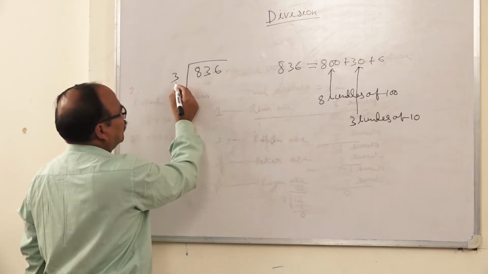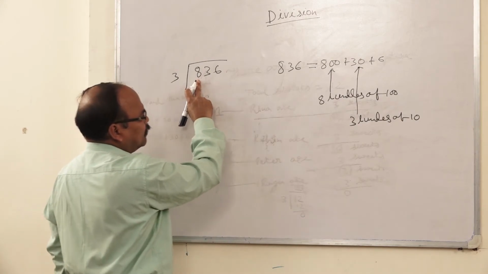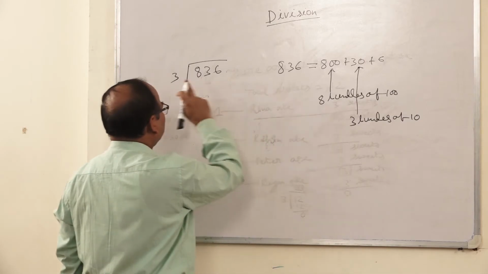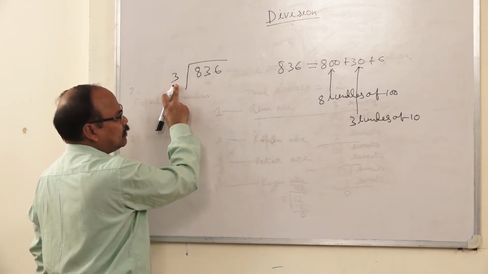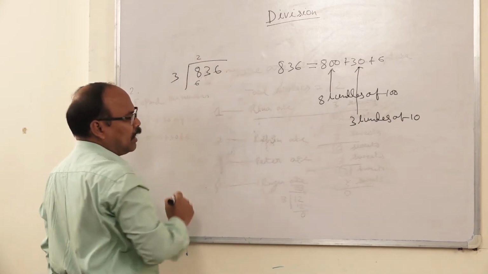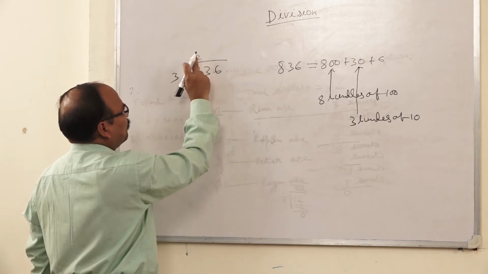We divide this 836. 800 means 8 bundles. These 8 bundles can be divided among 3 coconut sellers. 3 twos are 6. Each coconut seller will get 2 bundles.